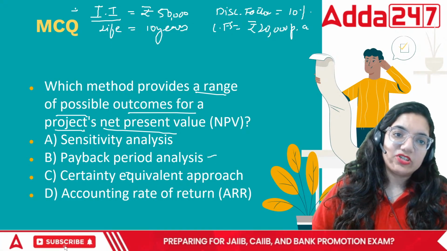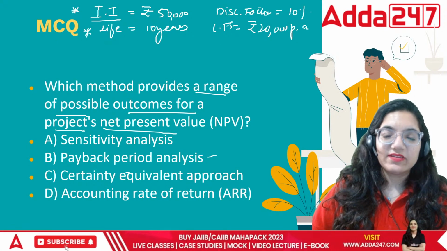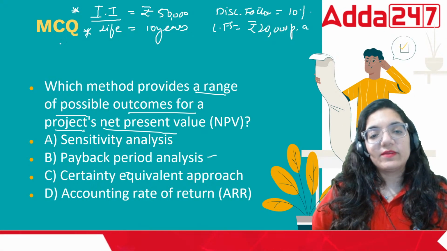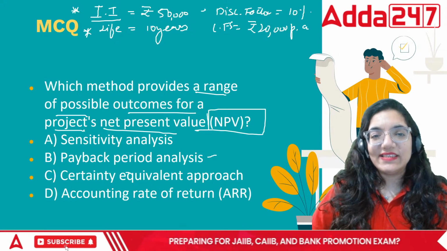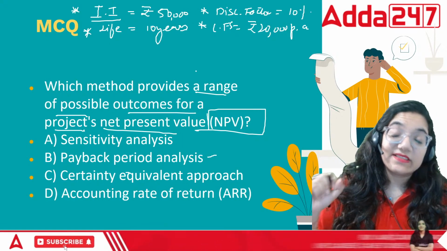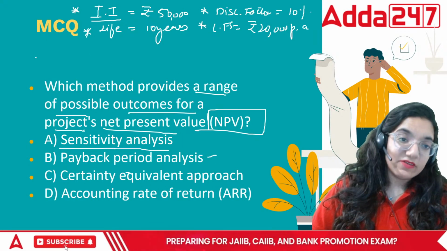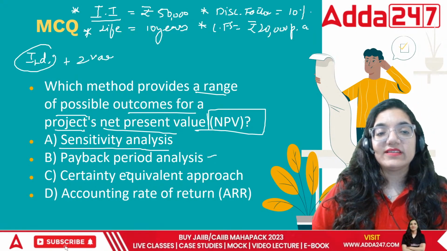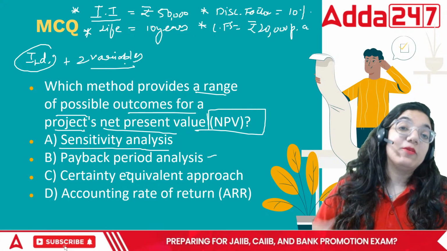Four elements are given. If any element changes, the entire working will change. With every single element, you find a different NPV, and that NPV will help you to understand other things. This is the power of sensitivity analysis, because we are going to study each and every variable individually, and we can also combine two variables because we need to find maximum outputs, what can happen in what scenarios.